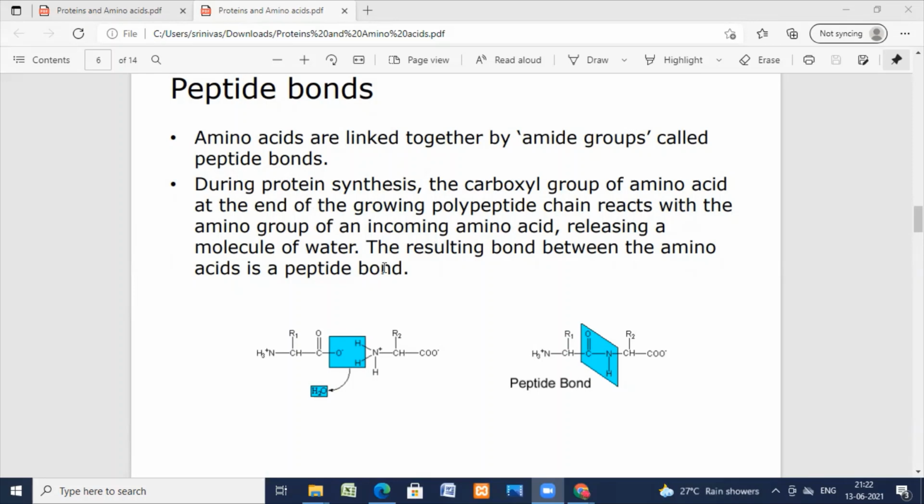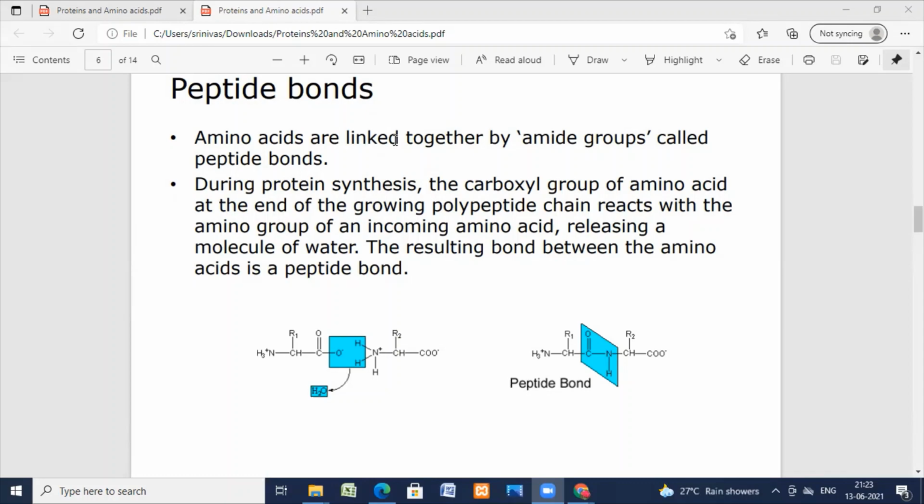A dipeptide is formed between two amino acids. A tripeptide is formed between three amino acids. Dipeptide means two amino acids, tripeptide means three amino acids, and a polypeptide means n number of amino acids will be there. And the nomenclature of peptides we'll see.